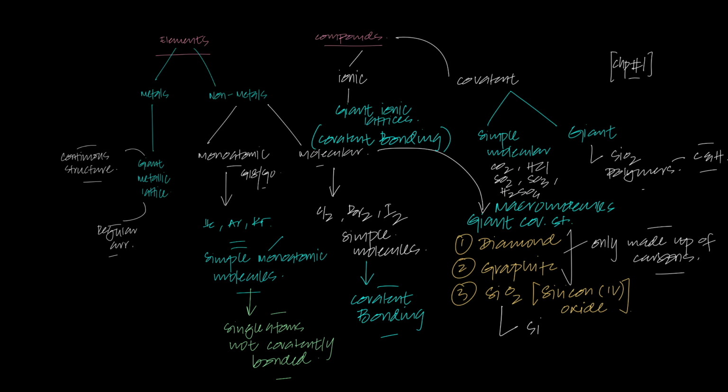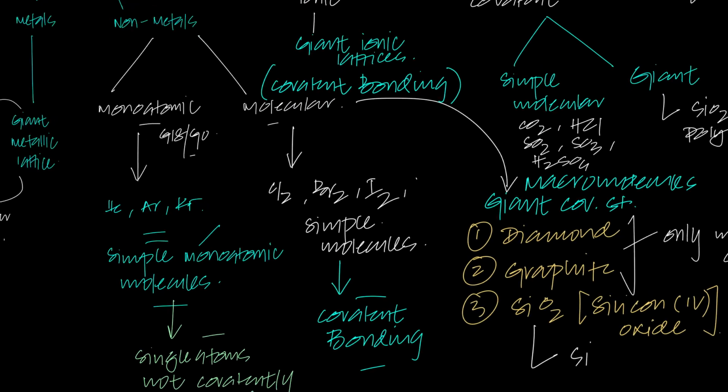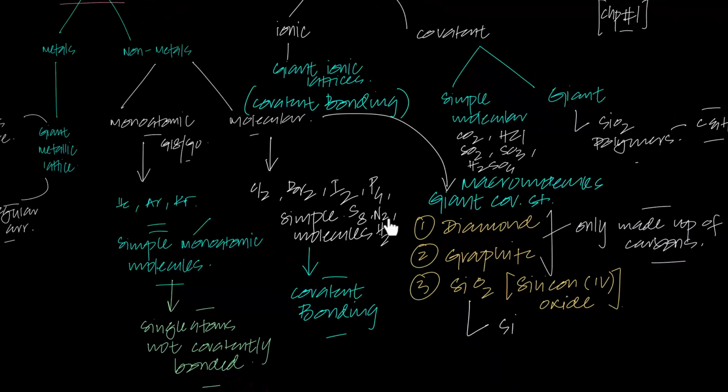Now, I'm going to do some highlighting. Even phosphorus, even P4, is also simple molecular. Even sulfur also exists in the form of S8. That's also simple molecular. They're all simple molecular. Even nitrogen, hydrogen, they're all simple molecular. The giant molecular structures are these 4 right here. At least these are the ones that you need to know. Other than these, unless the examiner states, you can categorize them under simple molecular.